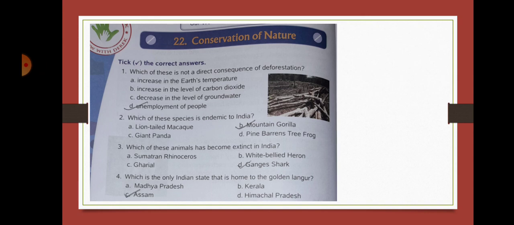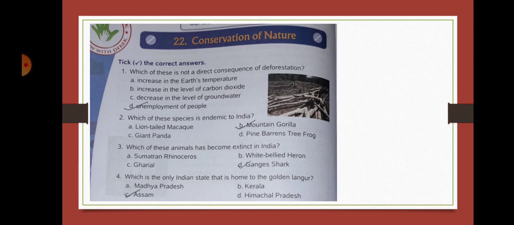So as you know, if you cut down the trees, the level of oxygen decreases and there is an increase in the level of carbon dioxide. So this is also a direct result of deforestation. Number C, decrease in the level of groundwater. This is also very much true, because when you have fewer trees, there are fewer roots, and when there are fewer roots, the level of groundwater also decreases.